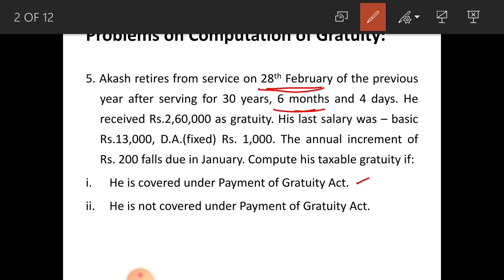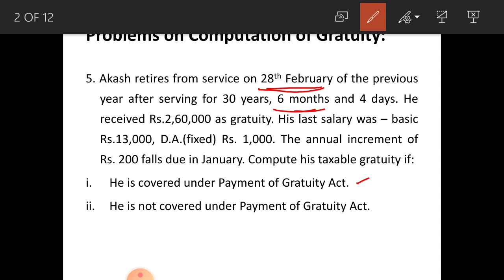So, for covered under Payment of Gratuity Act, you have to consider 31 years as his service in that company, and for not covered under Payment of Gratuity Act, you have to ignore fraction of the year, that is you have to ignore 6 months and 4 days. You have to just consider 30 years for calculation of gratuity amount, that is number of serving years in the company.